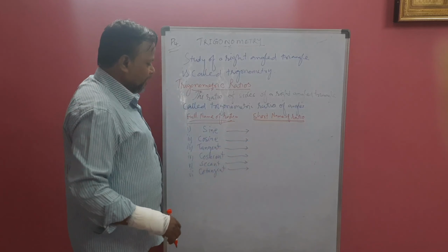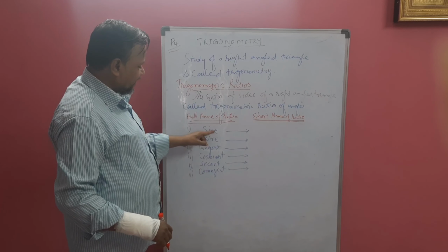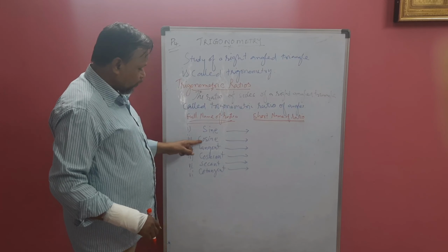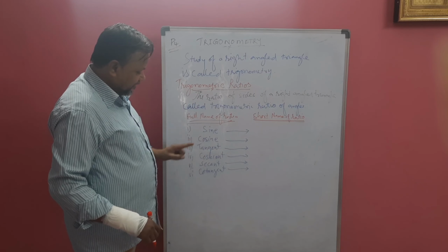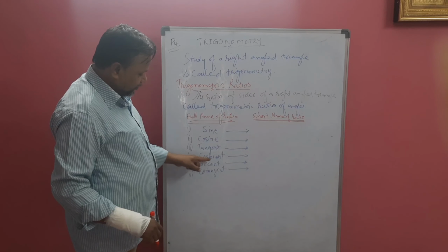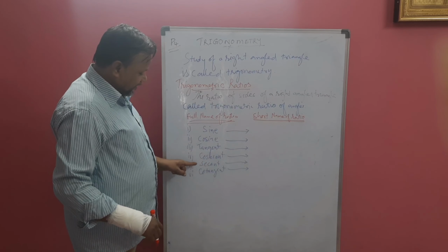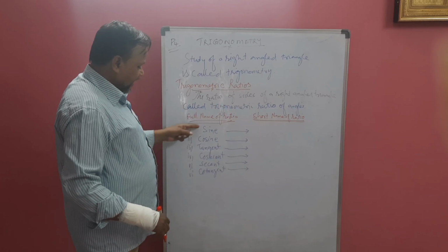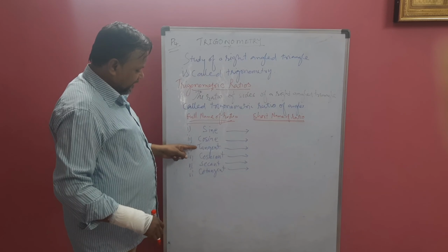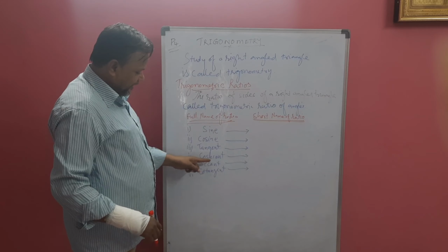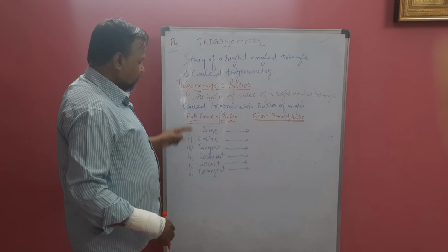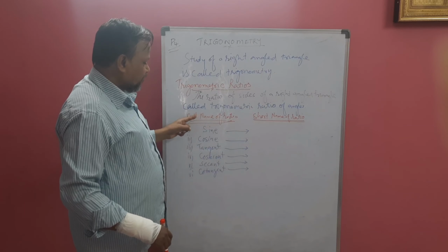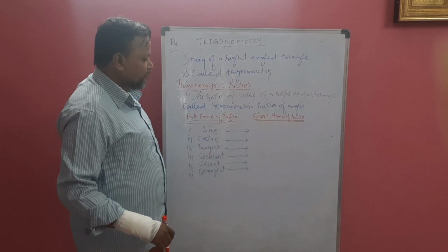And the short names we are going to write now. Sine, S-I-N-E, is a ratio of two sides. Cosine is also a ratio. Tangent, cosecant, secant, cotangent. There are 6 ratios: sine, cosine, tangent, cosecant, secant, cotangent. We have to remember that we will not use the full names of the ratios. Always we use the short names of the ratios.